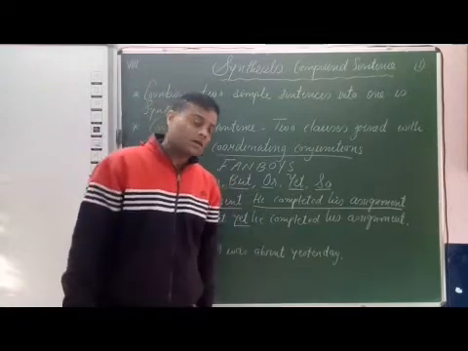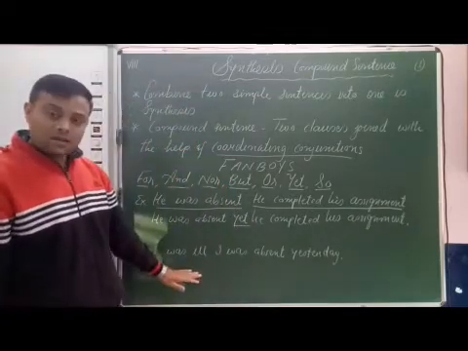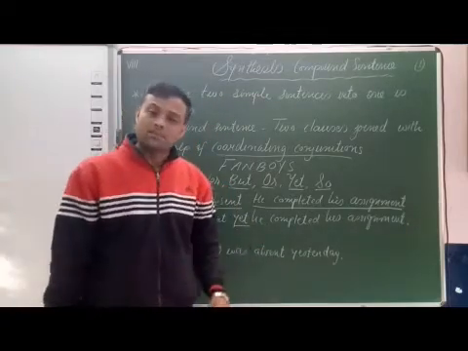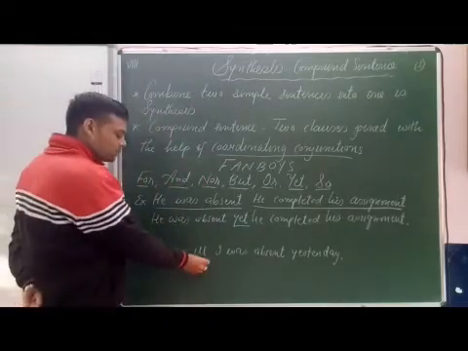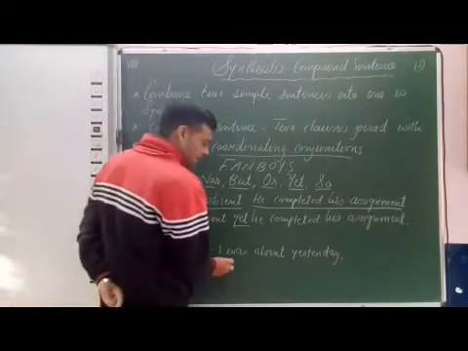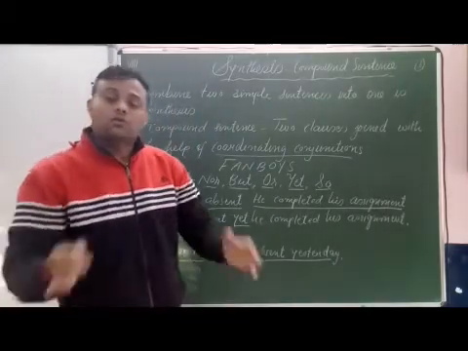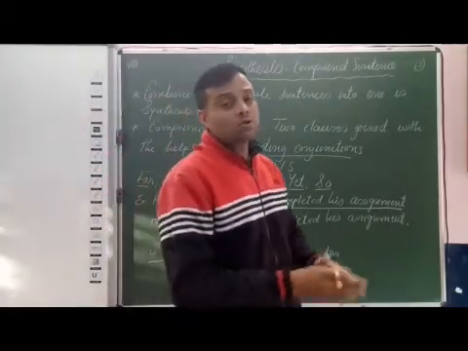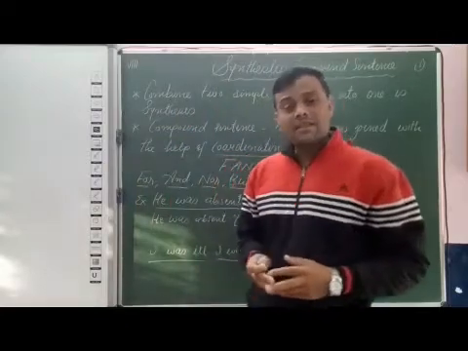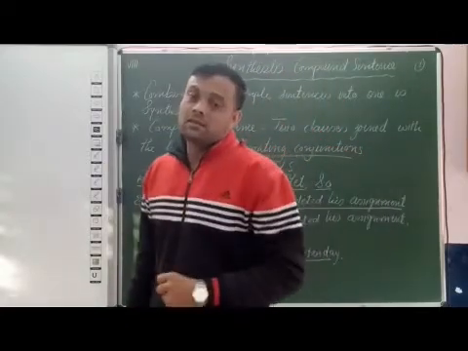See the next example. I was ill, I was absent yesterday. Here also two simple sentences. I was ill. Second, I was absent yesterday. Now these two simple sentences we have to combine to make a compound sentence.